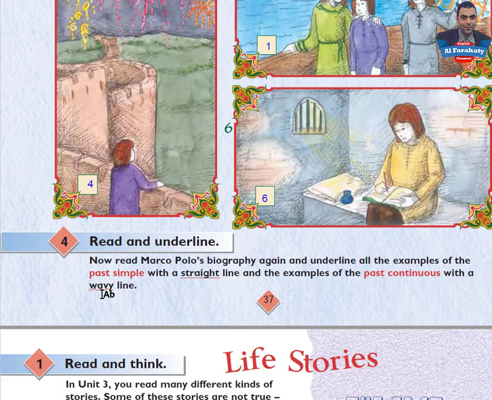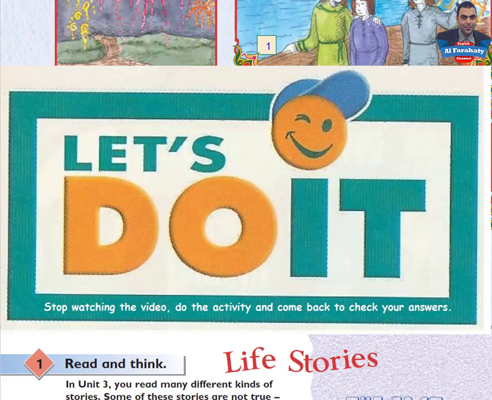You are asked here to read the biography again and underline the examples of the past simple with a straight line and the examples of the past continuous with a wavy line. Take your time to do the task, then come back to check your answers.